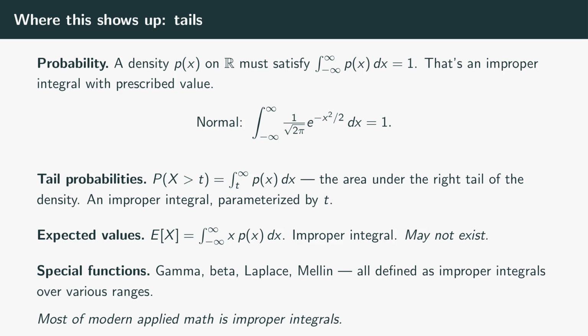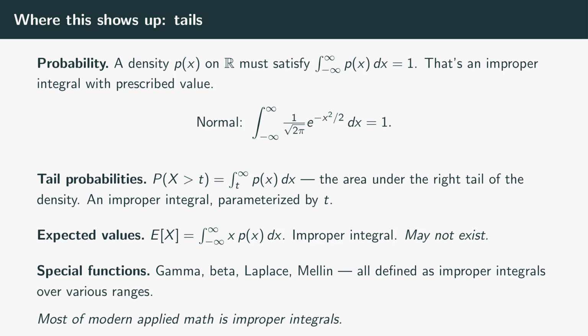Tail probabilities, the probability of an outcome greater than some threshold t, are the integral from t to infinity of p of x dx, an improper integral parametrized by the cutoff. The probability that a normal random variable exceeds 3 standard deviations is one of these integrals, evaluated numerically. Expected values, means, variances, moments, are improper integrals over the real line. For some distributions, like the Cauchy, these integrals diverge, meaning the distribution has no finite mean. The diagnostic for does the statistic exist is an improper integral convergence question.